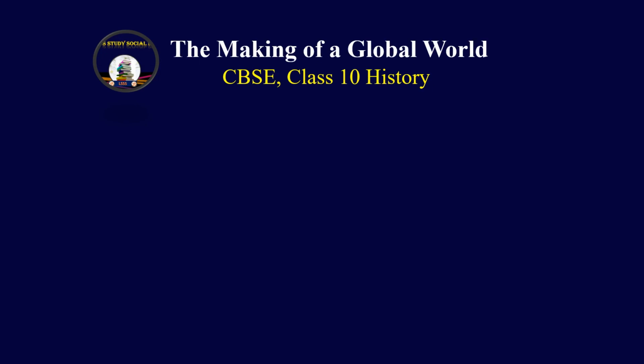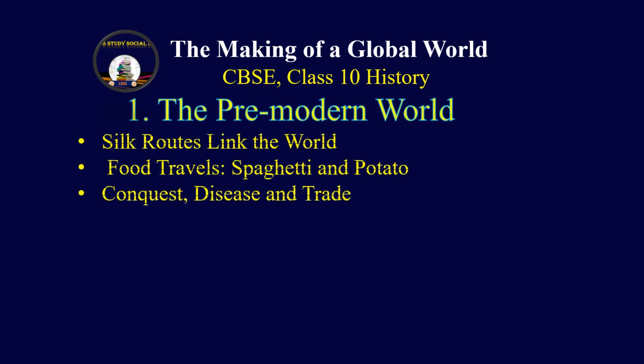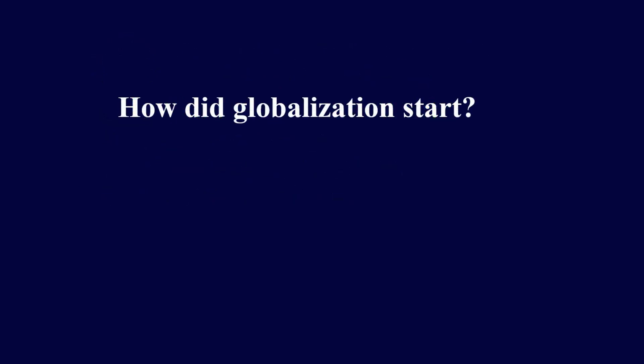Today in this video, we'll start History Chapter 4, The Making of a Global World for class 10th. And our topic is the pre-modern world. In this part, we will discuss how did globalization start or what is the history of globalization.